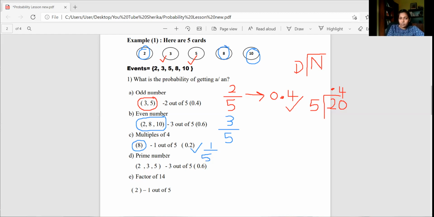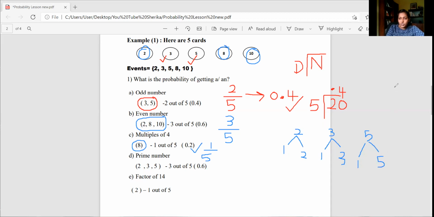The next one, prime numbers. We know what prime numbers are. If it is a prime number, it can be divided by the number itself and by 1. So according to this, yes, 2 is a prime number. Yes, we can divide 2 by 1 exactly, and we can divide 2 by 2 exactly. Therefore, 2 is a prime number. We'll see whether 3 is a prime number. 3 we can divide by 1 exactly, and by 3 exactly. Yes, 3 is also a prime number. Then we'll move to 5. Yes, 5 we can divide by 1 exactly, and we can divide 5 by 5.